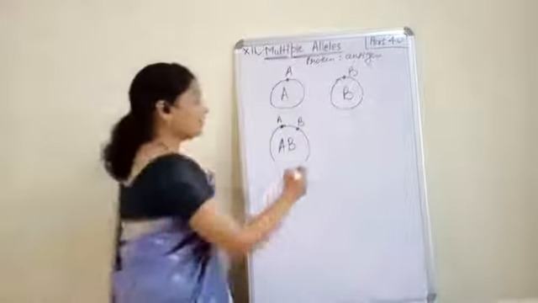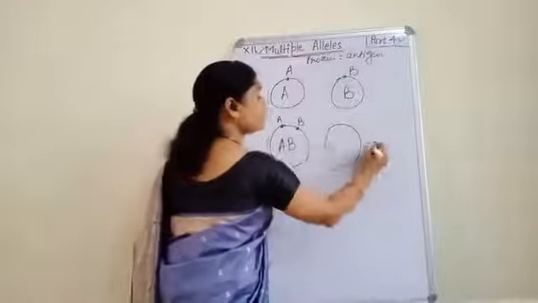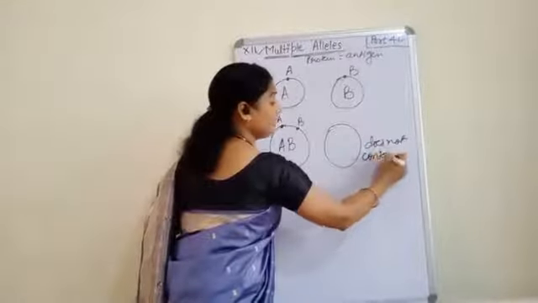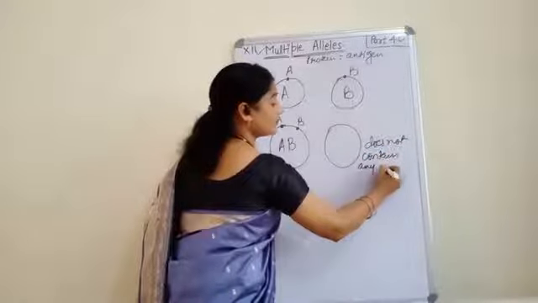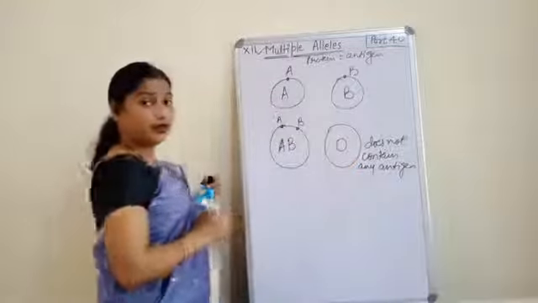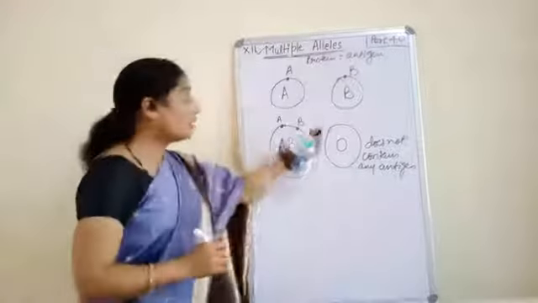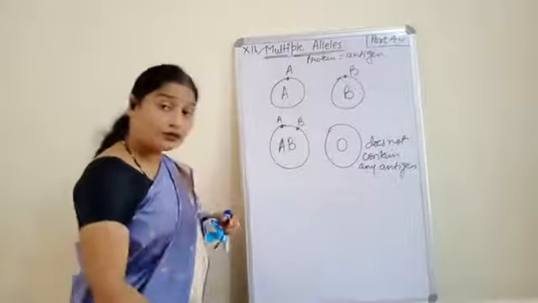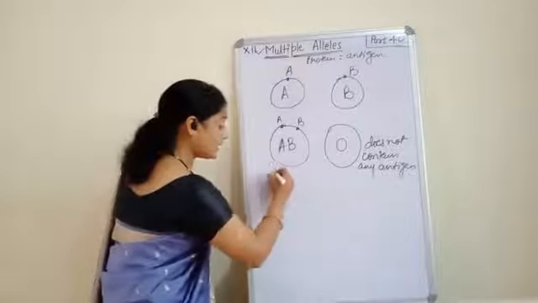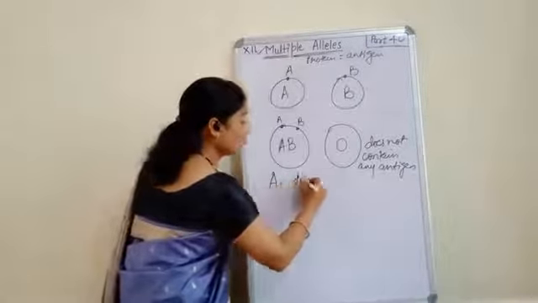If a person's body does not contain any antigen, then the blood group will be O. So on this basis, what conclusion do we draw? That A is a dominant trait.